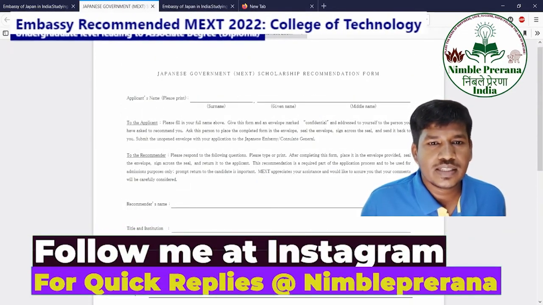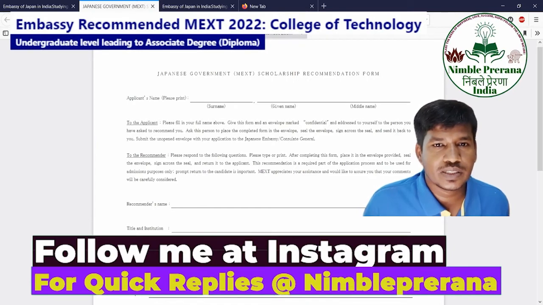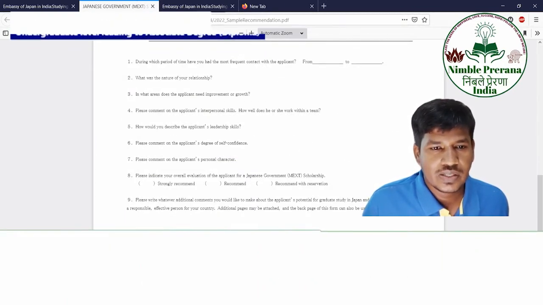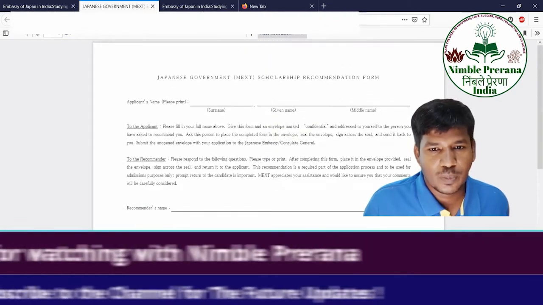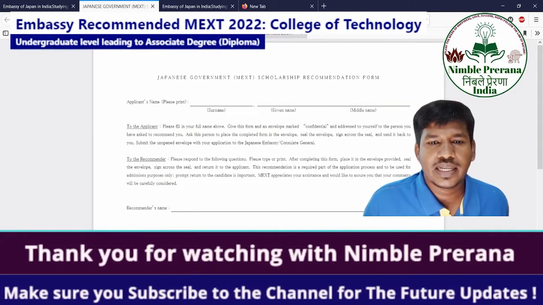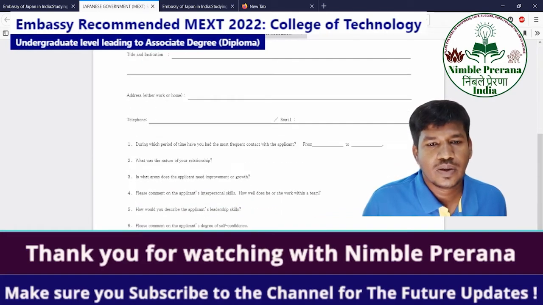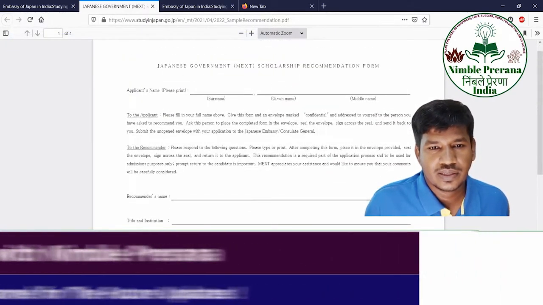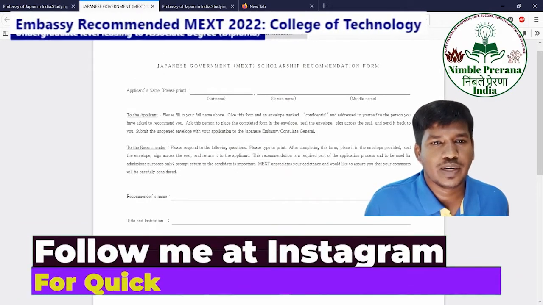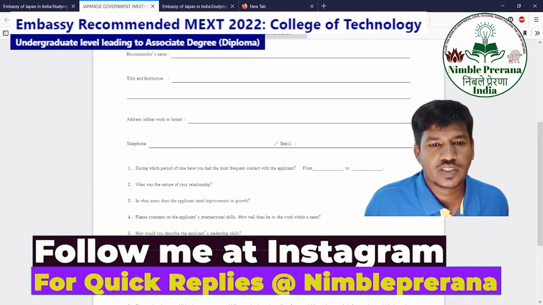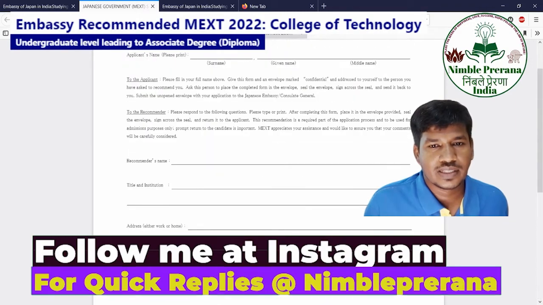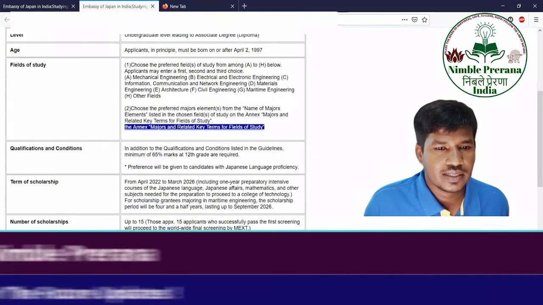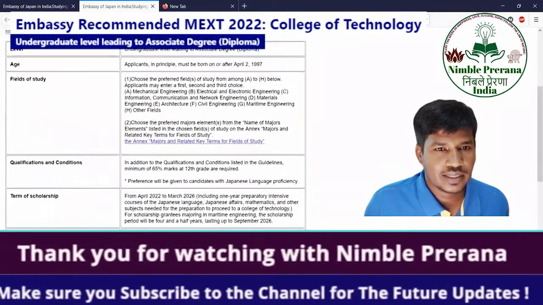This one is the Japanese Master Scholarship exception certificate recommendation, because of the board exams being delayed. So you can see this format. You can get it signed. You can try this year, the second year also, but mostly you have to go earlier, right? If you can't go by April, it may be difficult to get the scholarship. Likewise, you can think of this one, and then this is the College of Technology we have seen already. Yeah, I think that's all.